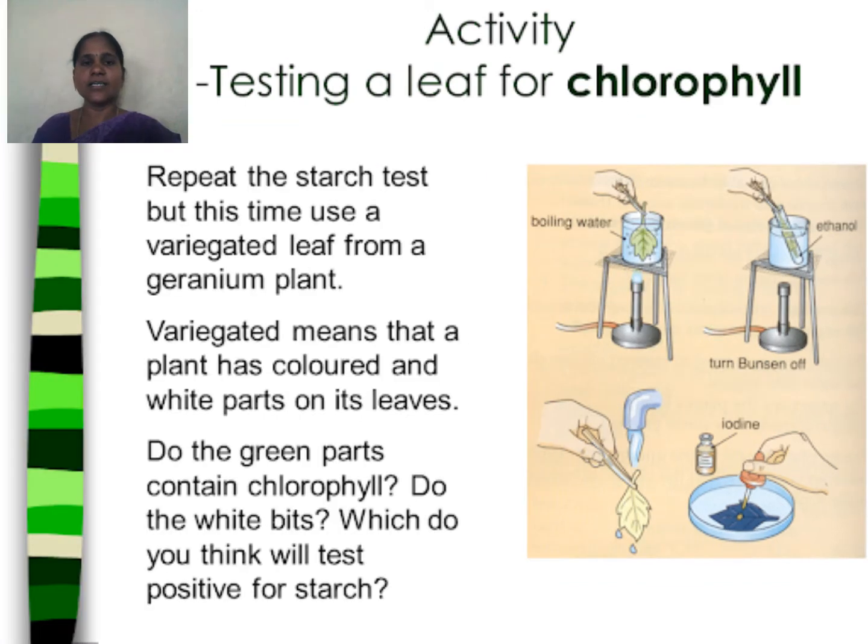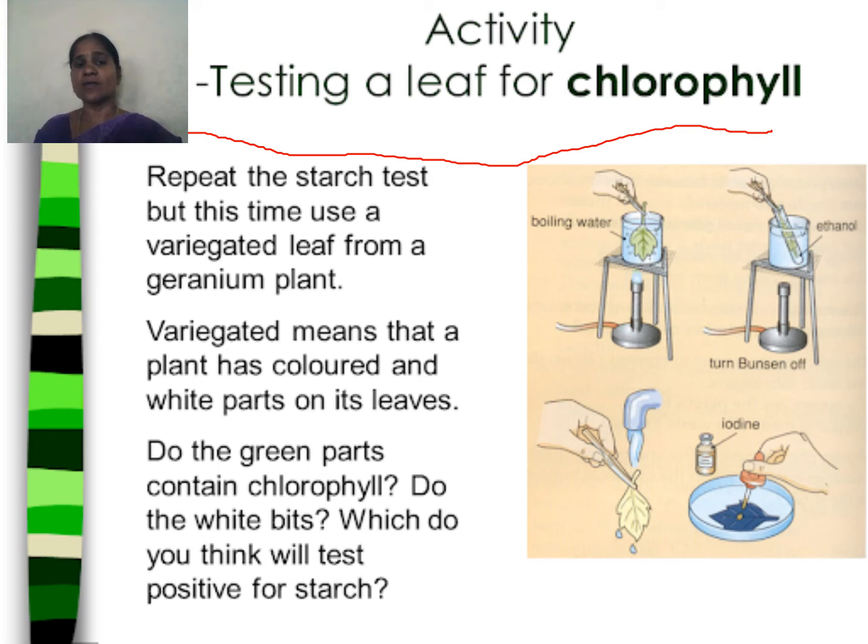Let us see the next experiment, testing a leaf for chlorophyll. We have to test for chlorophyll. What do we need? We are taking a healthy leaf, but it should be a variegated leaf. That means the plant has colored and white parts on its leaves.